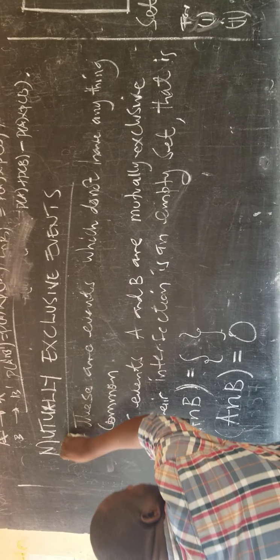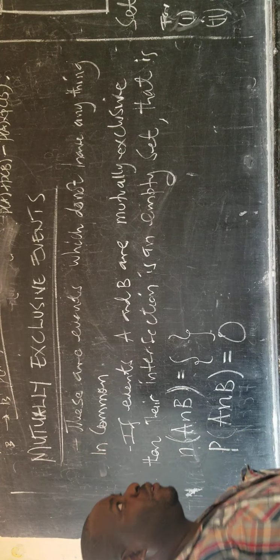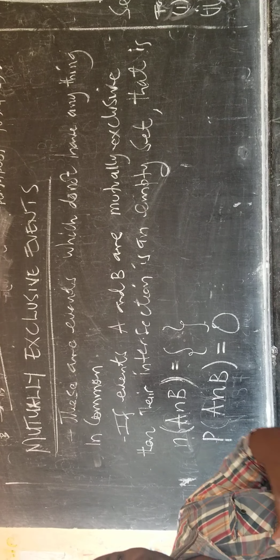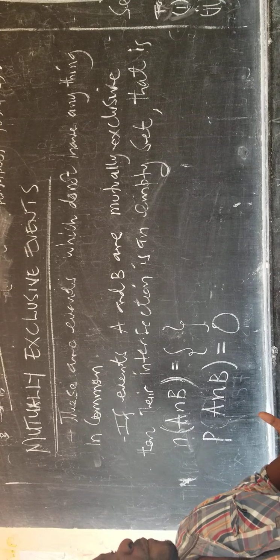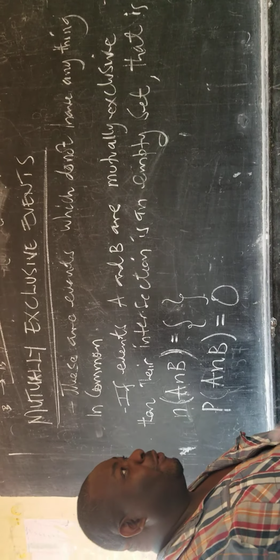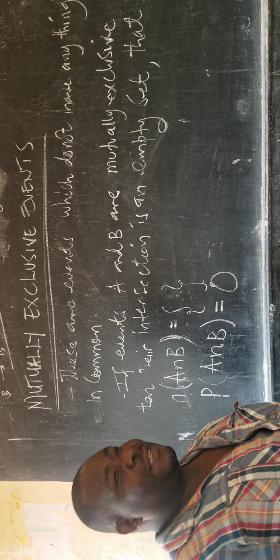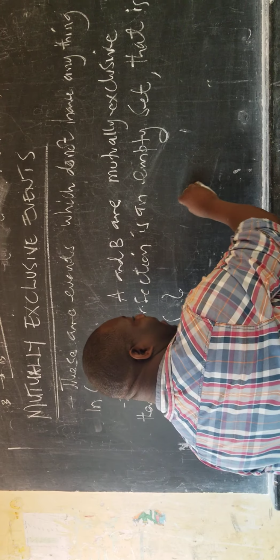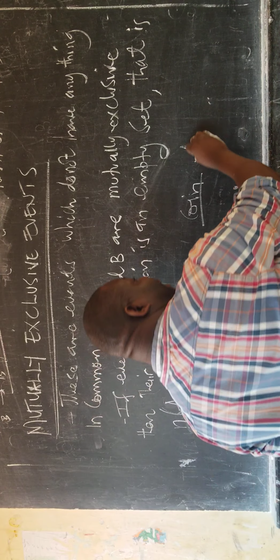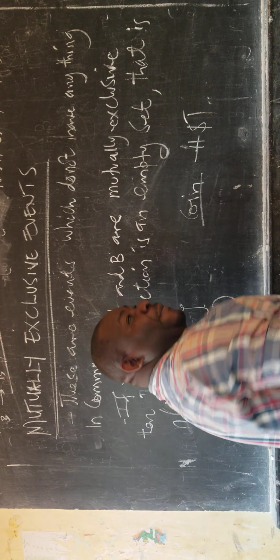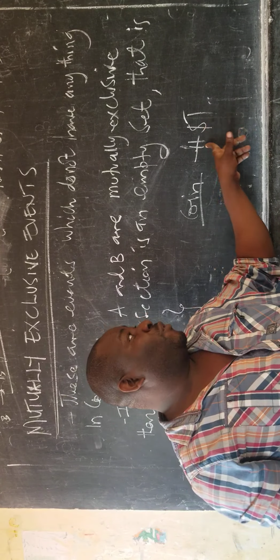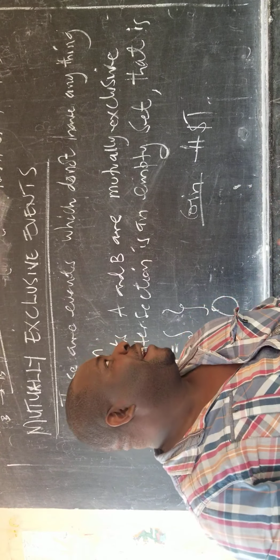Now there are these mutually exclusive events. Events which are mutually exclusive do not have anything in common, meaning that both of those events cannot happen at the same time. For example, in a mathematical experiment, if you toss a coin, you cannot have a head and a tail at the same time. When you toss, you can either get a head or a tail. So these two events are mutually exclusive because they cannot occur at the same time.